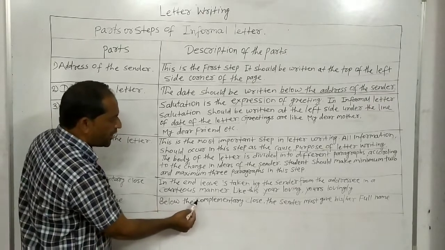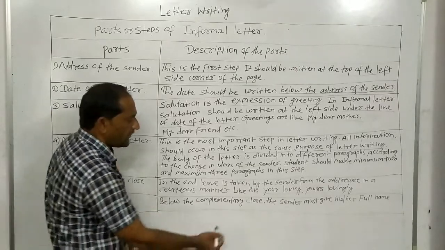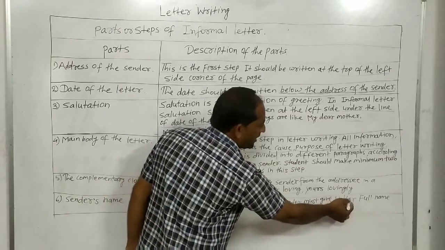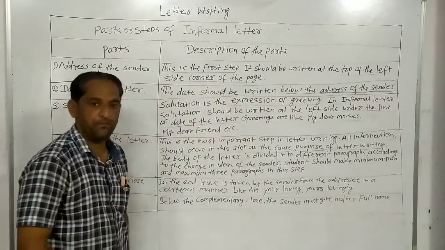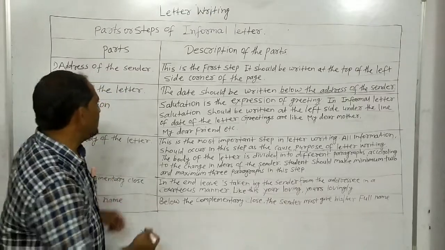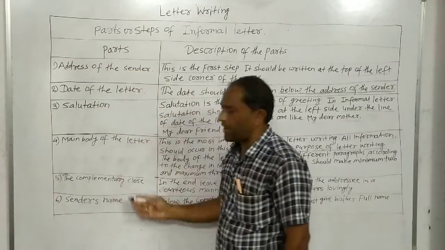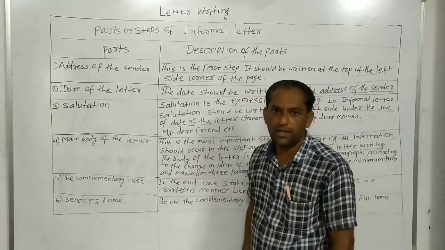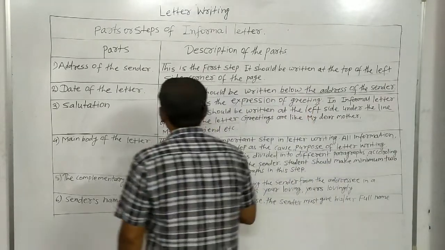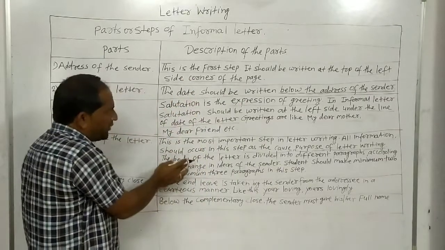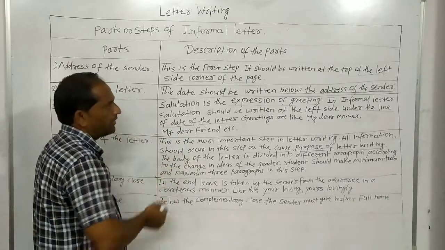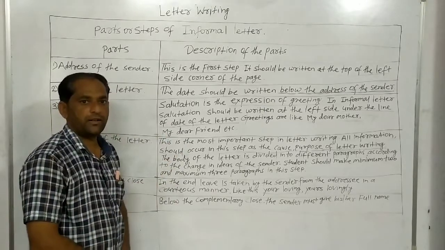Below the complementary clause, the sender must give his or her full name. Friends, these are the 6 parts, the 6 steps of the informal letter, and these are the descriptions of these parts.